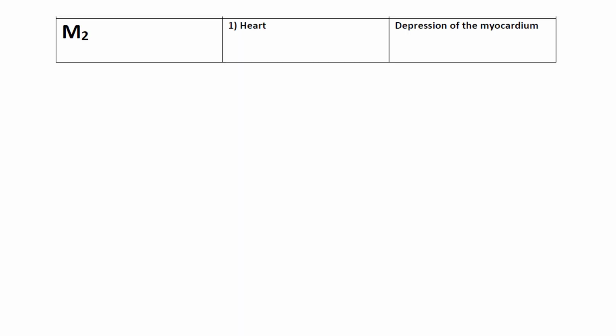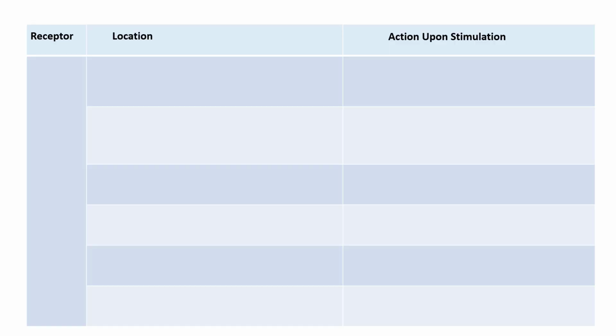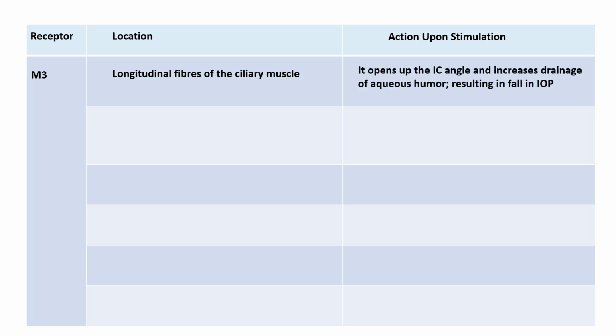We know that M2 receptors are present in the heart, and upon stimulation, these receptors cause depression of the myocardium. M3 receptors are present in the longitudinal fibers of the ciliary muscle, and upon stimulation, it causes opening of the iridocorneal angle, resulting in increased drainage of aqueous humor, which ultimately causes a fall in the intraocular pressure.